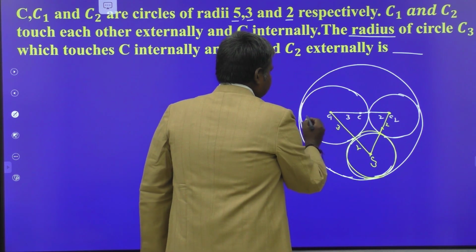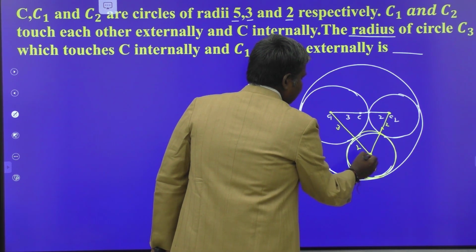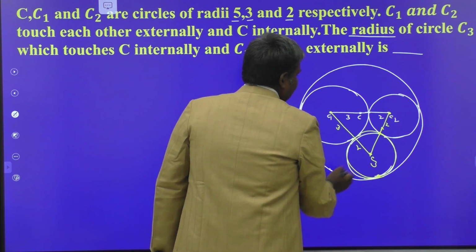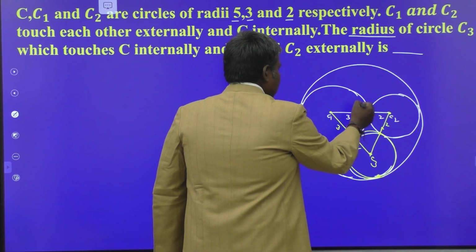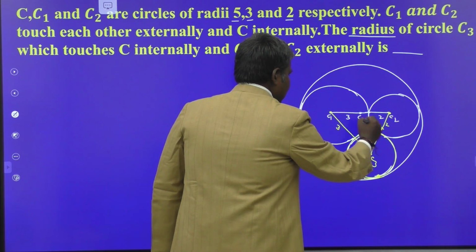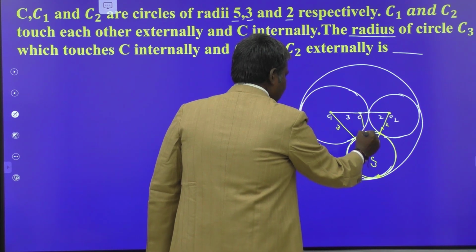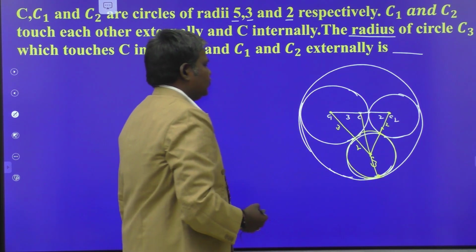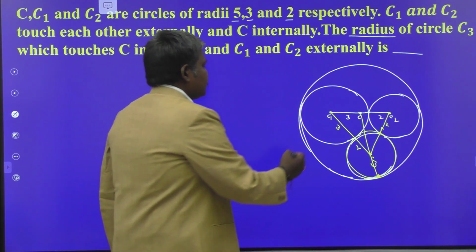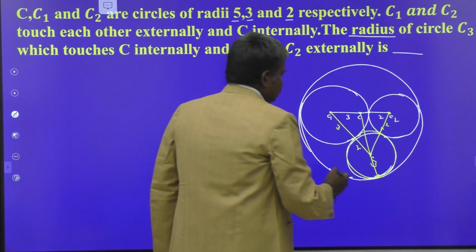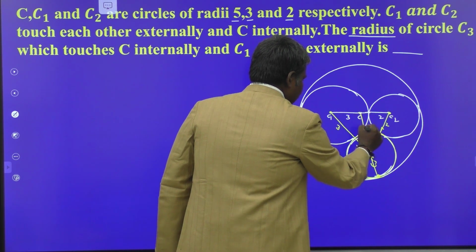Now, see here, this is the point of contact of these two circles and the external circle. The point of contact, C3 and C are collinear like that. This distance is 3 units, this is 2 units. Now my question is, what is the distance from here to here?